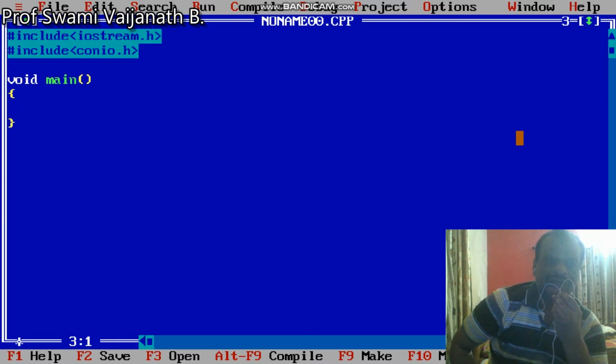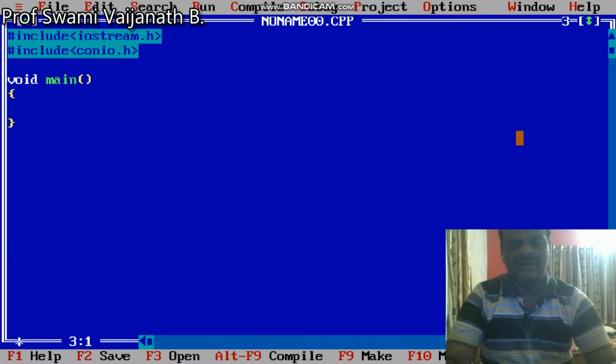The function prototype is nothing but a declaration of the subfunction. It is declared outside the main function or inside the main function.